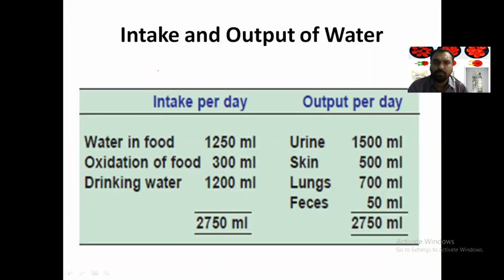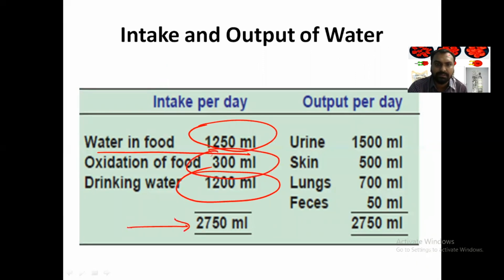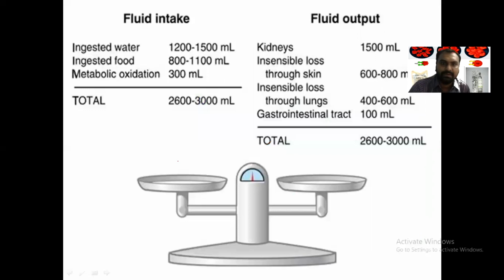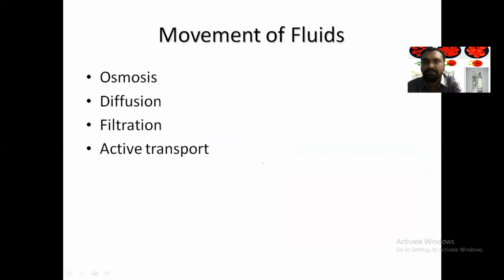Now, what is the intake and output of water? From food, we get around 1250 ml. Drinking water, we take around 1200. And during the oxidation of food, that is called metabolic water, we get around 300. So total intake is around 2750 ml. And output: 1500 ml is excreted through urine, 500 through skin, 700 through lungs, and 200 in feces. So this is the balance between the intake and output of water, right? So a proper balance is there. Whenever there is a disturbance, then problems will start occurring.